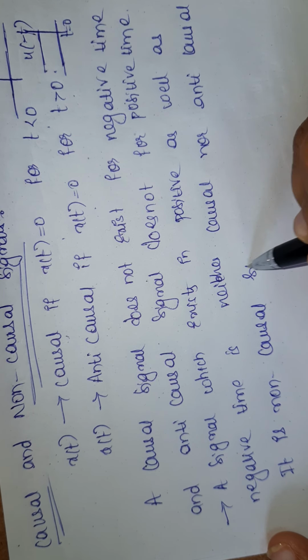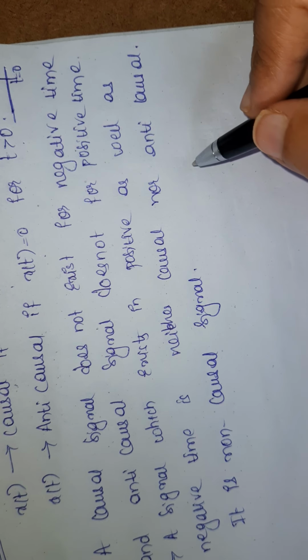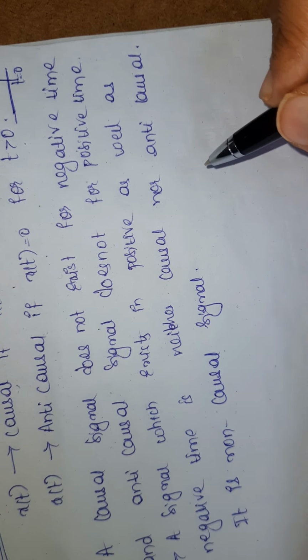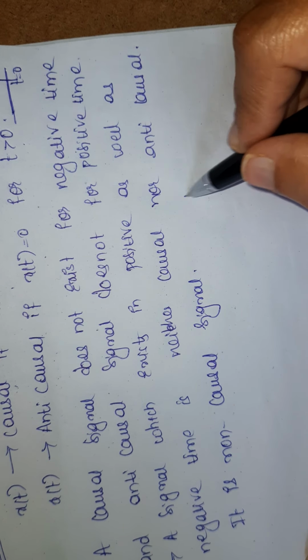And what is an example of a non-causal signal? A signal which is neither a causal signal nor an anti-causal signal is known as a non-causal signal.